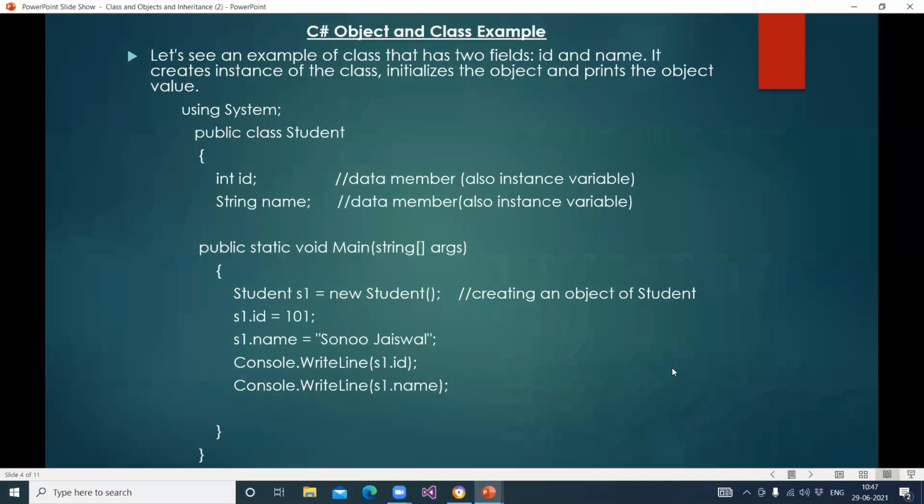This is a simple class and object example. Again, this is a console application. What is the meaning of console application? The output of this program will be displayed in the command prompt, means in the black window. We cannot design in the console applications. This is a console application, so all are based on the commands.